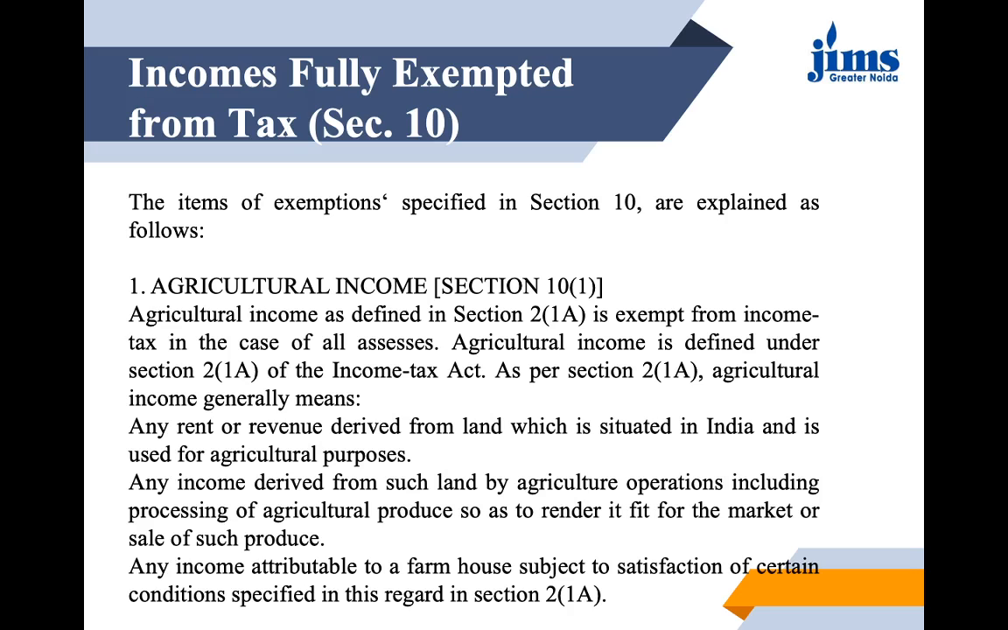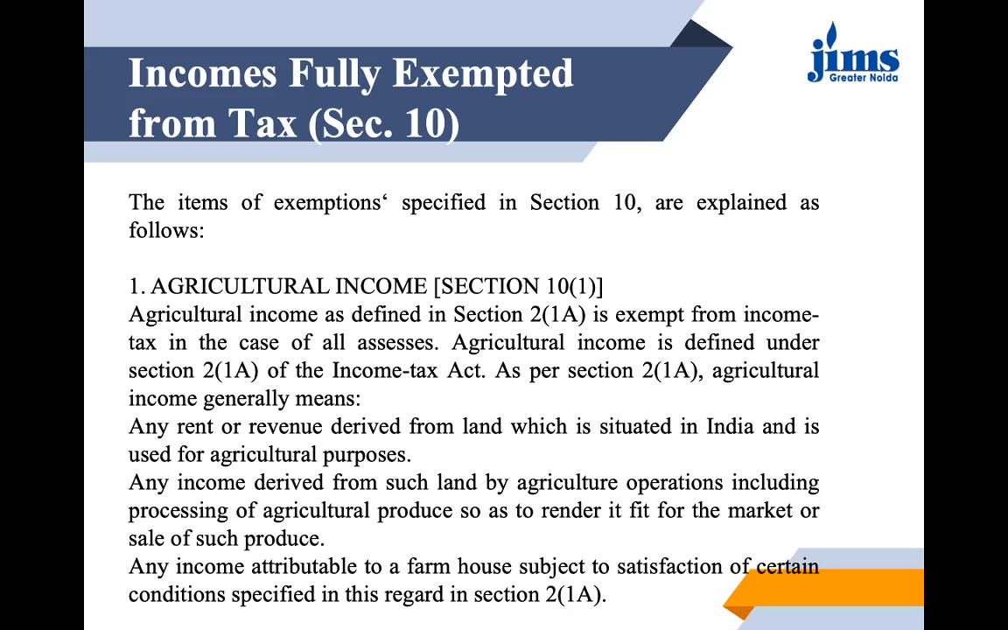Now let us see, as per section 2 subsection 1A, what agricultural income is. It can be any rent or revenue which is derived from land which is situated in India and is used for agricultural purposes. It can be any income which is derived from the land by agricultural operations, which may even include the processing of the agricultural produce in order to make it fit for the market or for the purpose of sale.